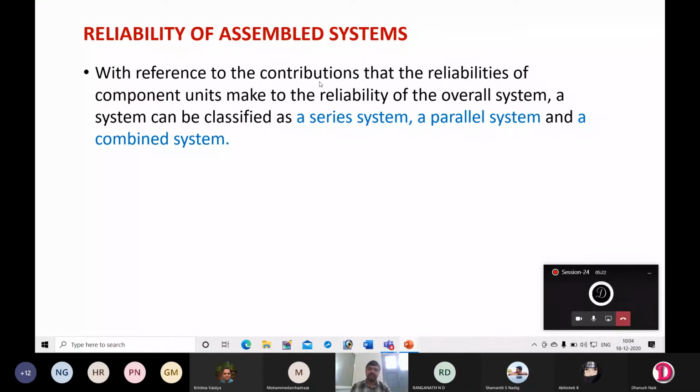With reference to the contributions that the reliabilities of component units make to the reliability of the overall system, a system can be classified as a series system, a parallel system, and a combined system. Combined system means it includes both components connected in series and components connected in parallel. Okay, that is the meaning of combined system. So we will discuss this in detail, and we are going to solve a few problems related to this topic.